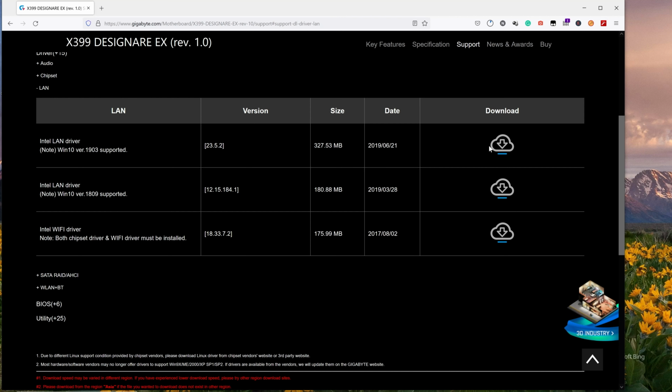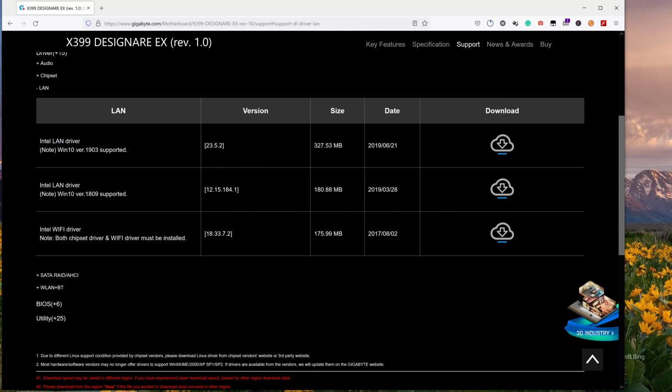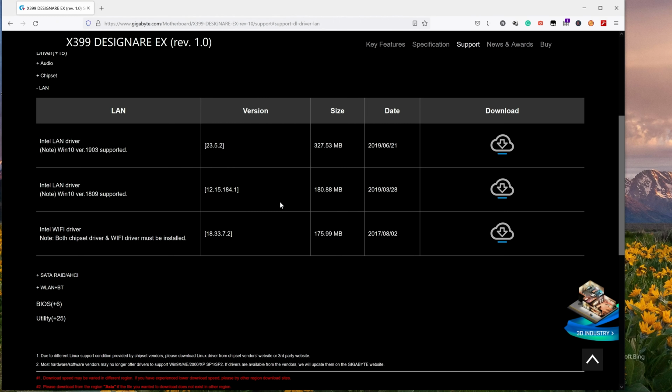Onward is the LAN. We will click here, it's the LAN driver. We will click here. For some newer motherboards you will also find a Wi-Fi driver, so we can click here to download the Wi-Fi driver.